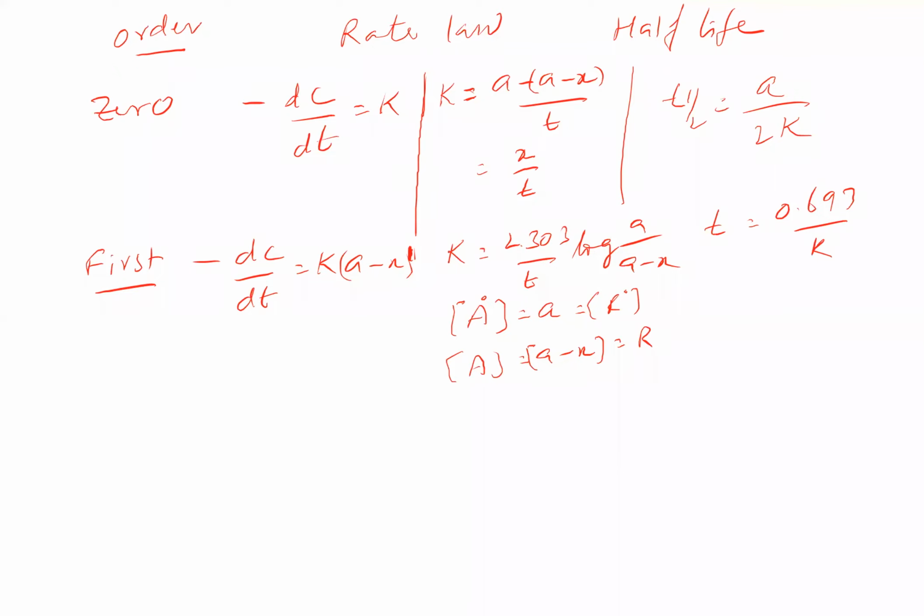Then the third one, the third equation we have: minus dc by dt is equal to k into (a minus x) whole square. And then this equation will be k equals 1 by t into x by a into (a minus x).